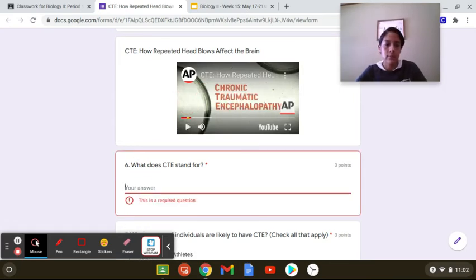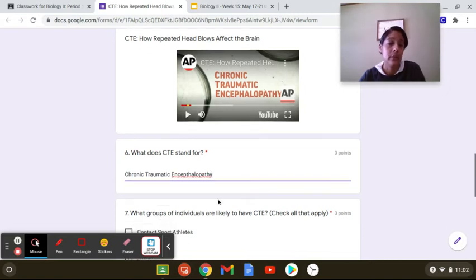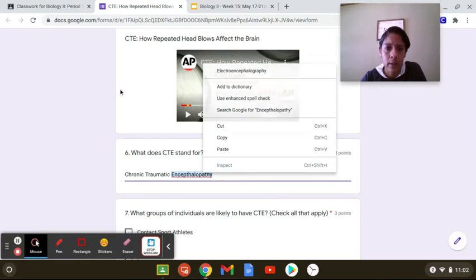What does CTE stand for? Chronic traumatic encephalopathy. Okay. What group of individuals are likely to have CTE? Check all that apply.